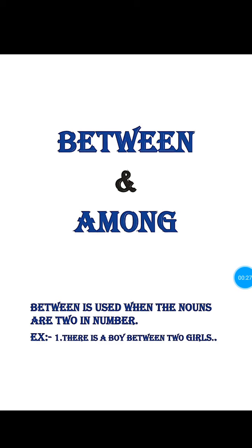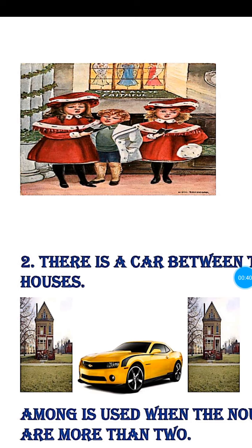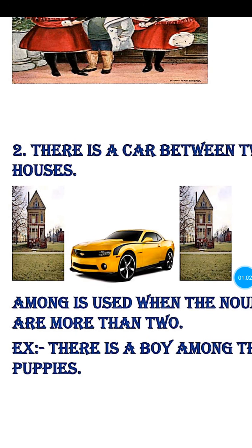Between is used when the nouns are two in number. That means, for example, there is a boy between two girls. Now look at this picture. Here there is a boy between these two girls. So, here we have to use between.